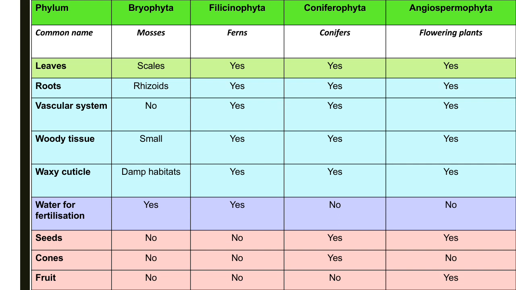You can observe here phylum Bryophyta, Coniferophyta, conifers, flowering plants: leaves, roots, vascular system, woody tissues, waxy cuticles, water for fertilization, seeds, cones, fruits are present or not according to species or structure.